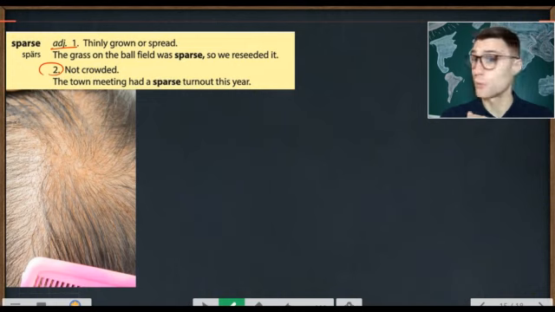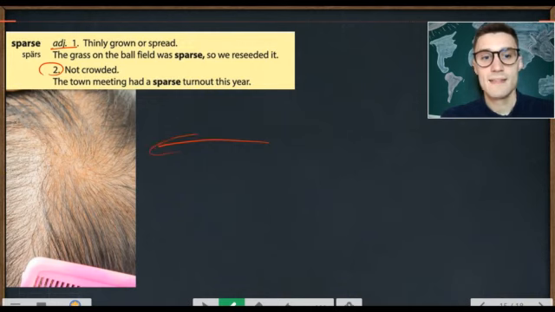The concert was not sparsely crowded. Means it was not very quiet. There were lots of people. This man's hair grows sparsely.